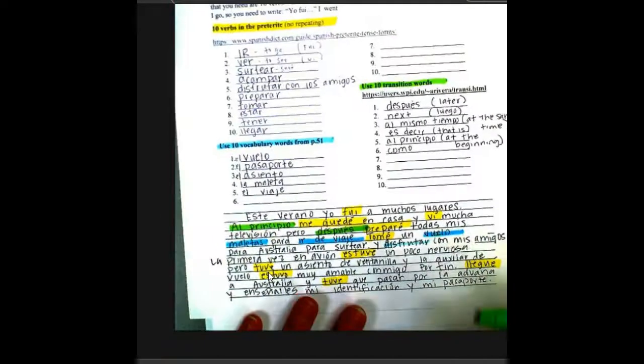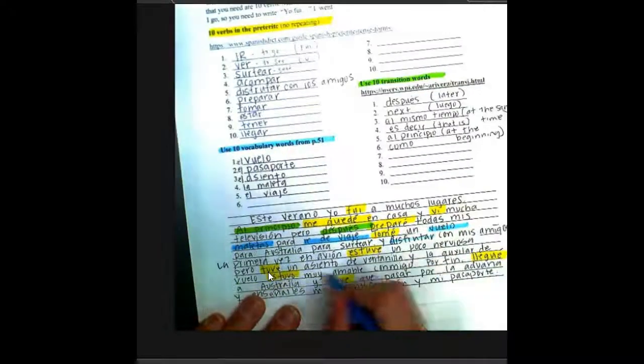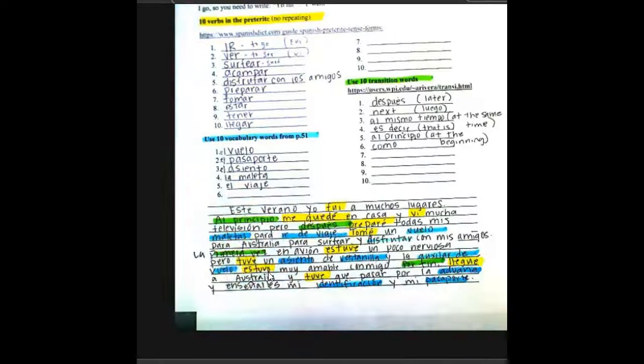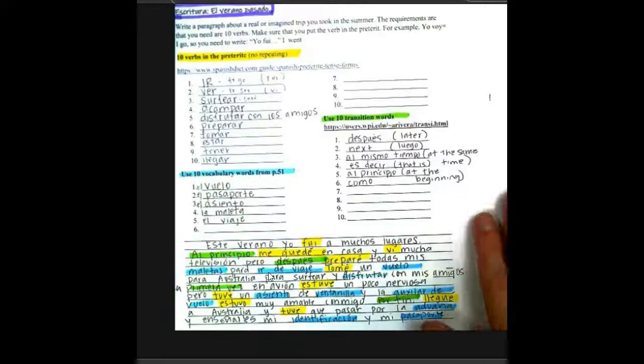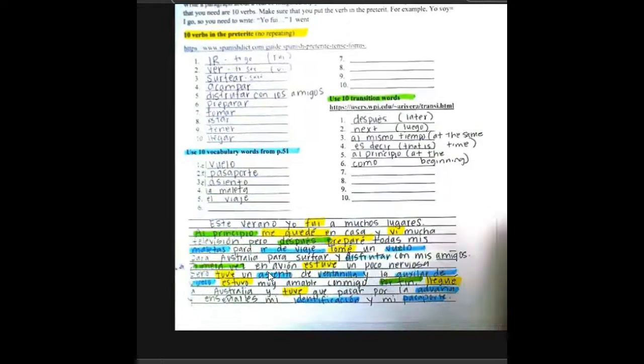The azul, these are all vocab words. Maletas, ir de viaje, vuelo, disfrutar con mis amigos, avión. And then as you can see, the amarillo, the yellow, is the preterite. So you need to make sure that those are conjugated correctly, and then just go back and make sure all of the vocab is highlighted one color. Make sure that it makes sense. Go ahead and help each other out. You can proofread, and this will be due on Friday at the beginning of class.